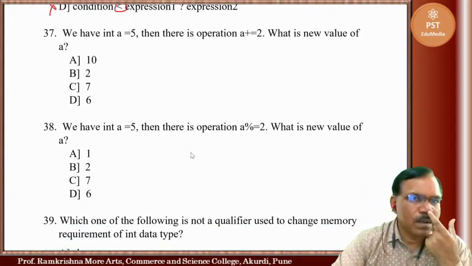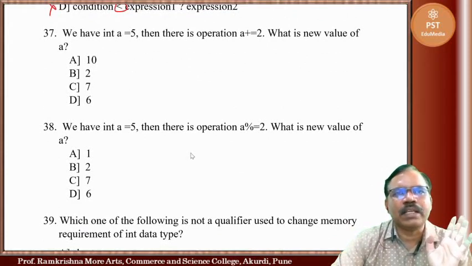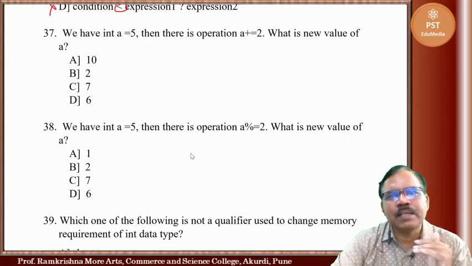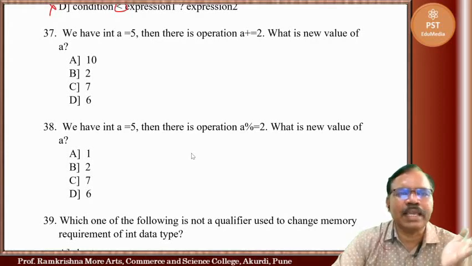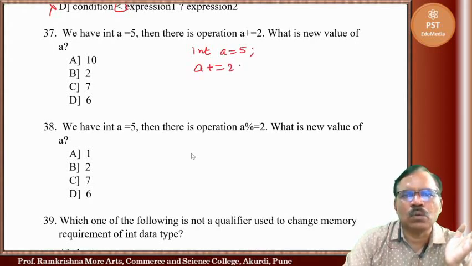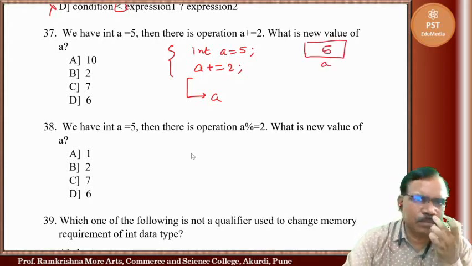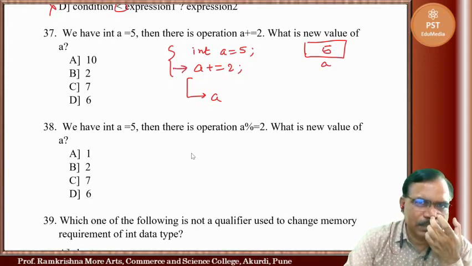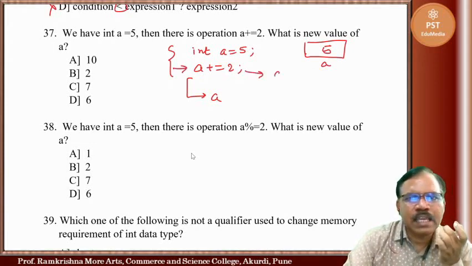Now we have int A equal to 5. Then there is the operation A plus equal to 2. What is the new value of A? First memory is allocated to A, and 5 is stored in the memory. When the compiler comes here, this expression means A equal to A plus 2.